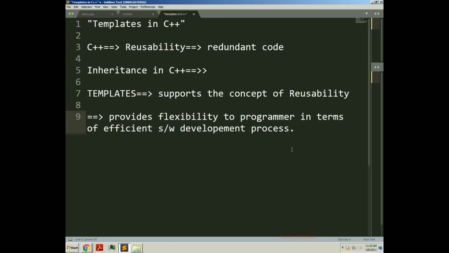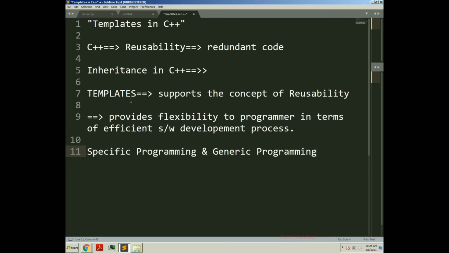Before discussing the topic templates in detail, first of all we will try to understand an important concept, which is called specific programming and generic programming.